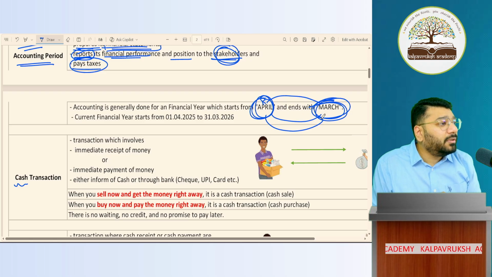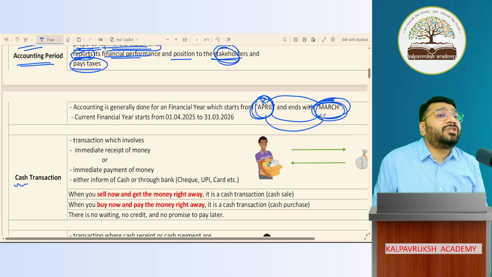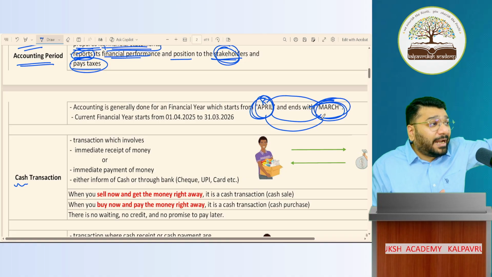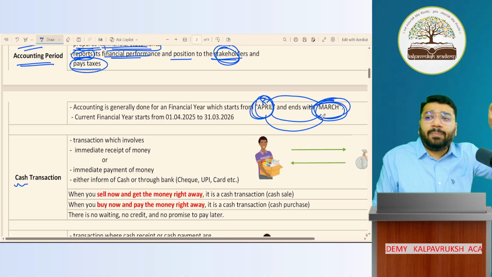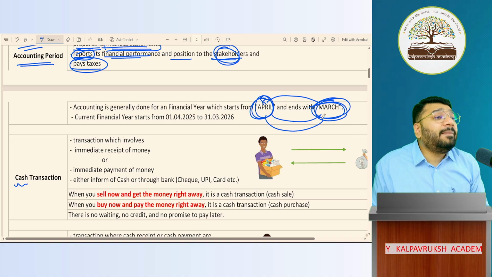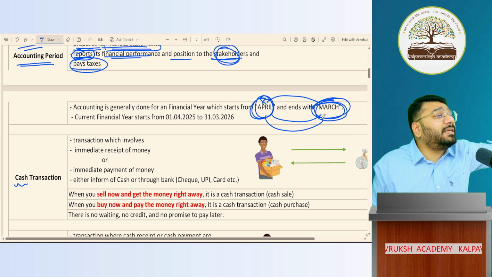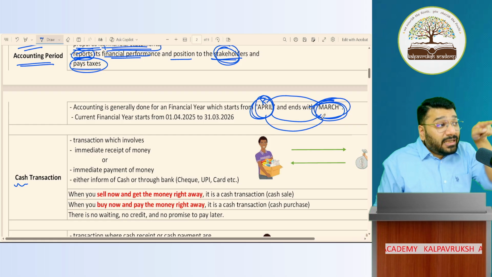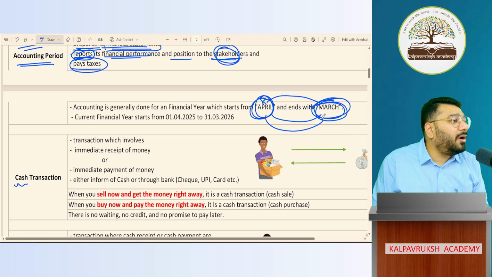Clear or not clear? But when you do questions, sometimes they'll tell you the financial year is Jan to December. So you will get questions on both Jan to December and April to March. In your syllabus, the financial year applicable is both. In some questions, they will say the financial year ending is 31st December. Got it, not got it? Then it starts when? 12 months ago. 31st December's 12 months ago is what? 1st of Jan. Got it, not got it?